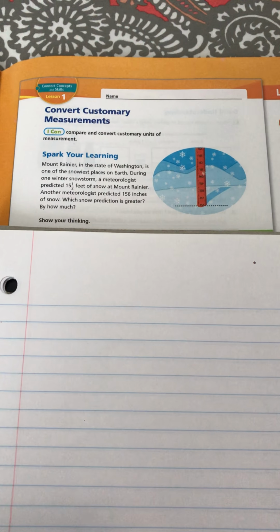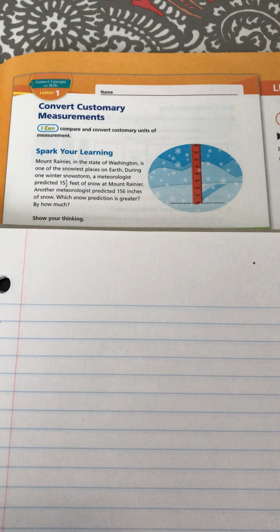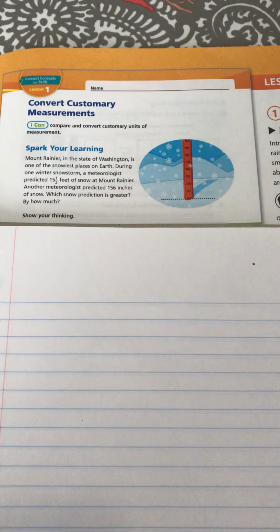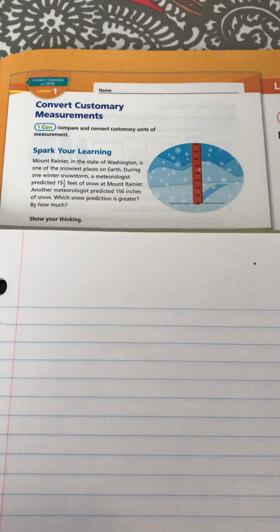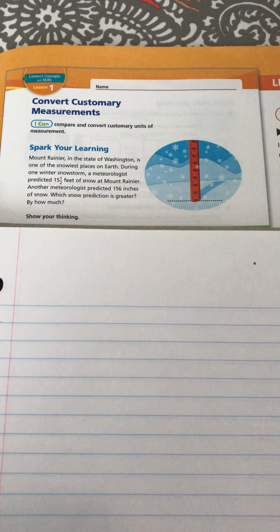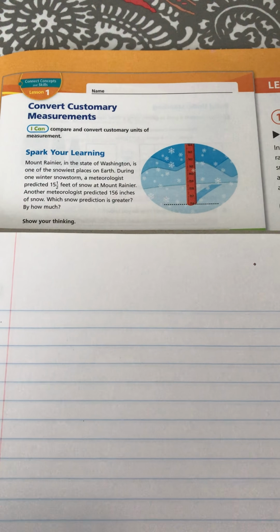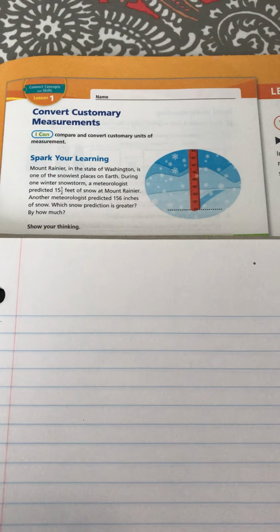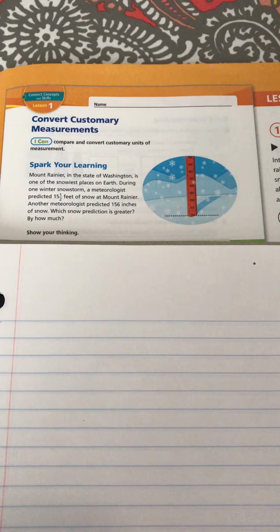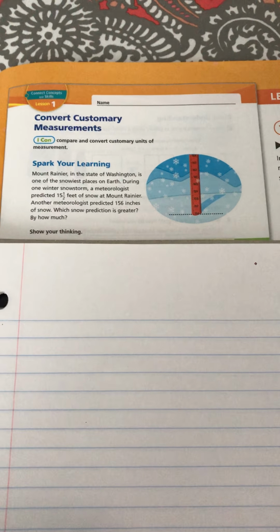It says Mount Rainier in the state of Washington is one of the snowiest places on earth. During one winter snowstorm, a meteorologist predicted 15.5 feet of snow out at Mount Rainier. Another meteorologist predicted 156 inches of snow. Which snow prediction is greater, and by how much?